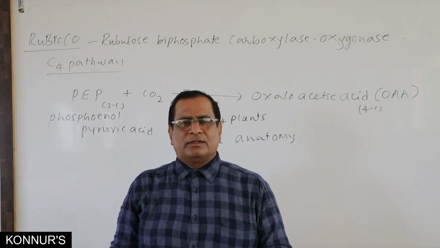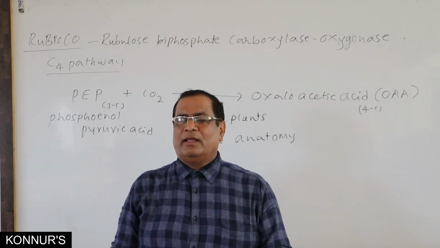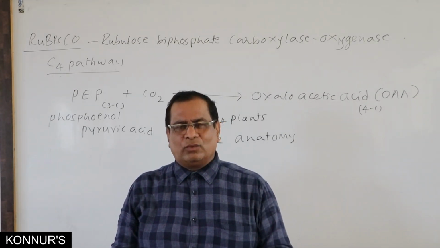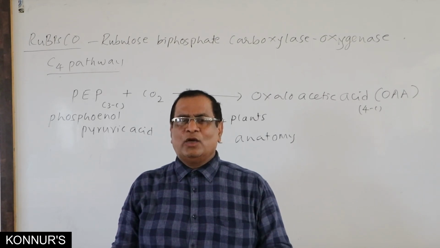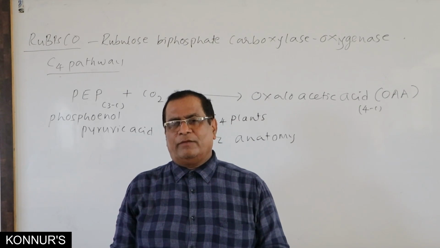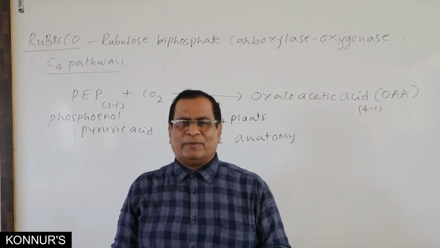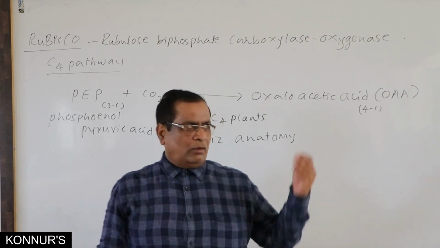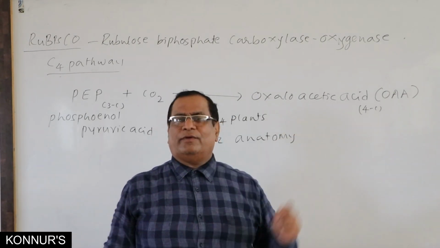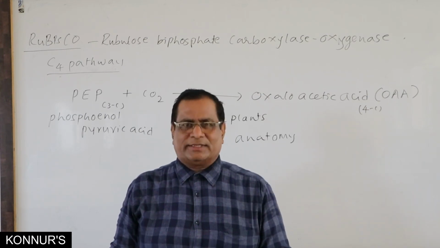So it's time to study about C4 pathway. To study how the C4 pathway is taking place, we need to have the diagram. If you see the diagram, we can understand the process very easily. Even by seeing that sequence of reactions taking place, we can create many NEET questions.